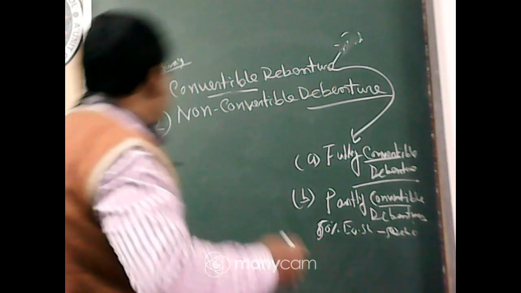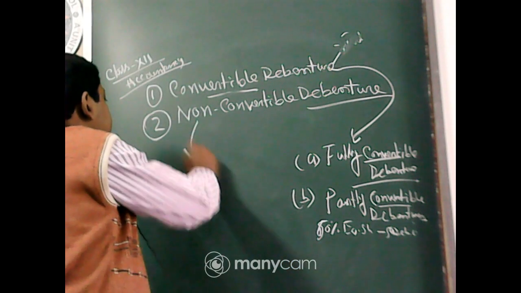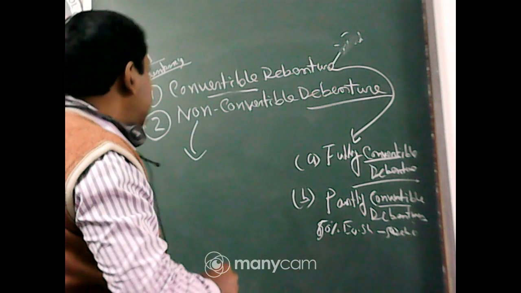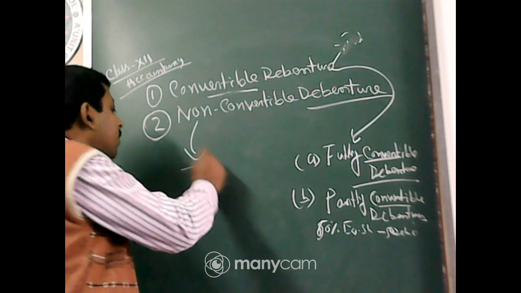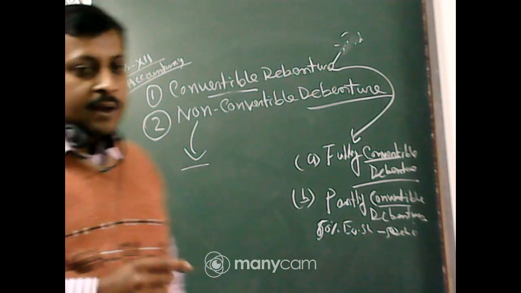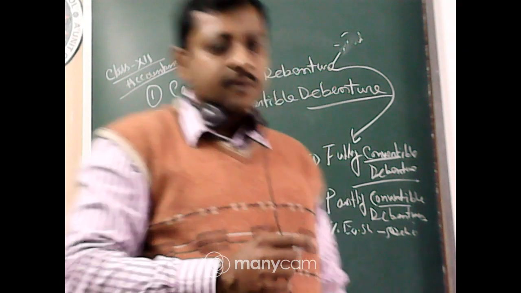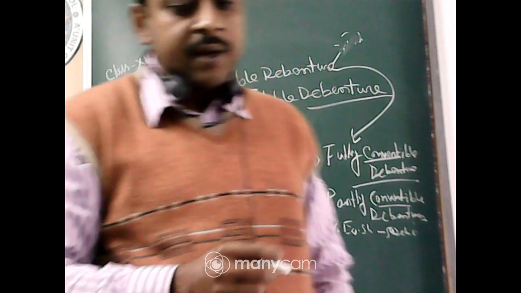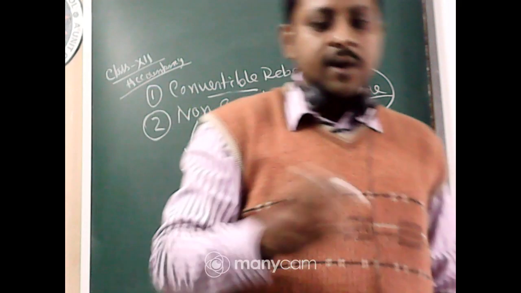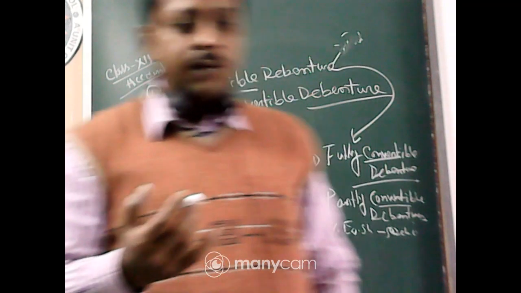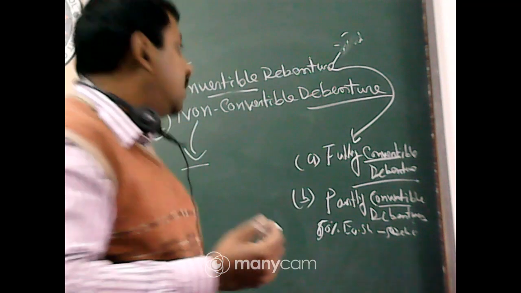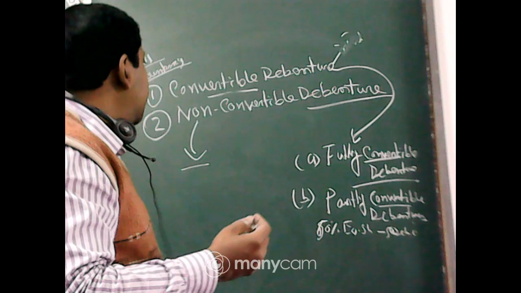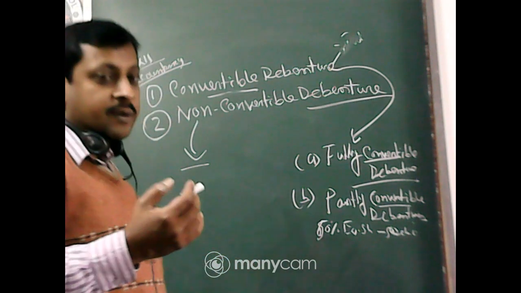So, that is convertible debentures. What are non-convertible debentures? Non-convertible debentures, when issued by the company, you cannot convert into any equity share or securities of the company. You have to keep your debenture as it is, and the debenture holder cannot convert it to any securities or equity share.